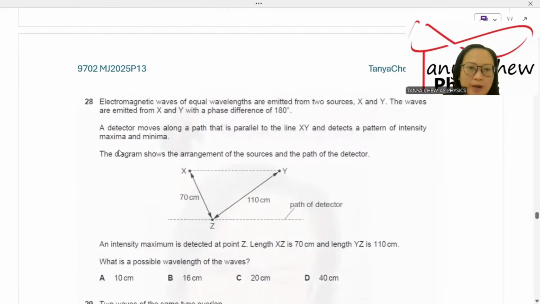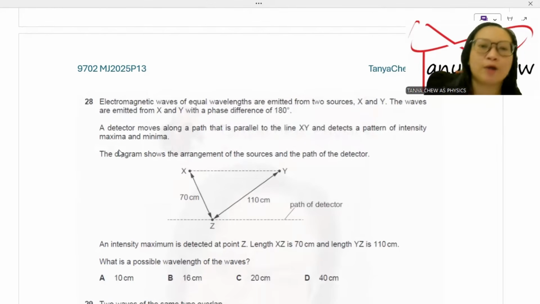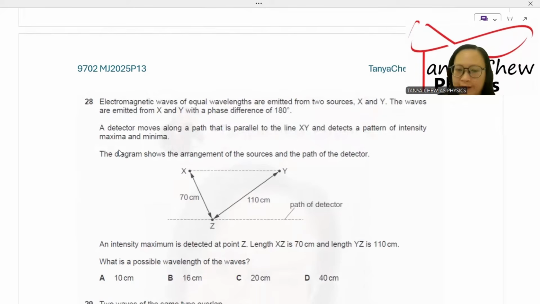Now, number 28. Electromagnetic waves of equal wavelengths are emitted from two sources, X and Y. The waves are emitted from X and Y with a phase difference of 180 degrees. A detector moves along a path parallel to the line XY and detects a pattern of intensity maxima and minima.